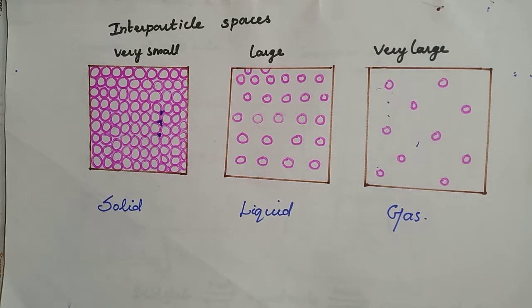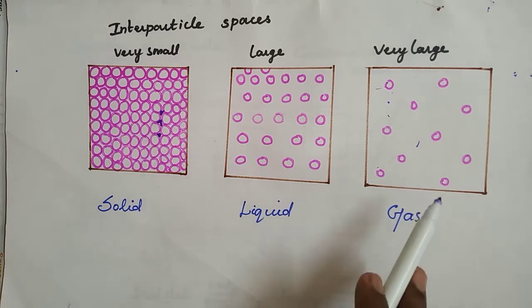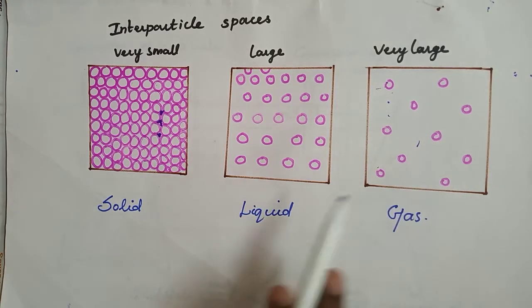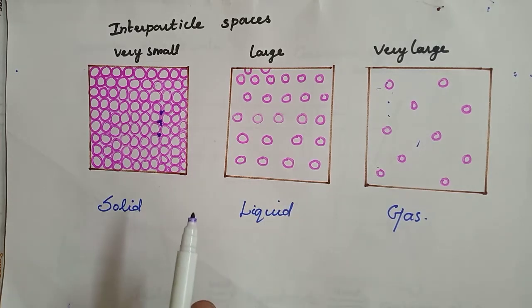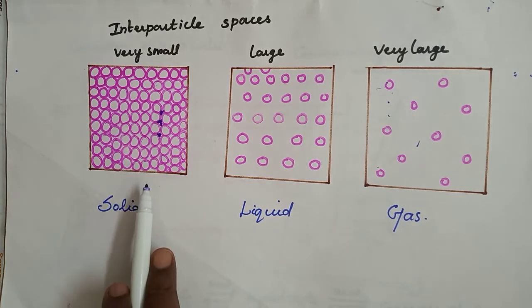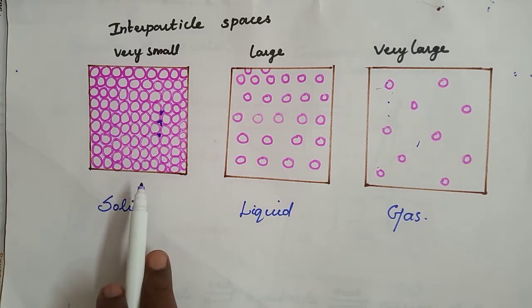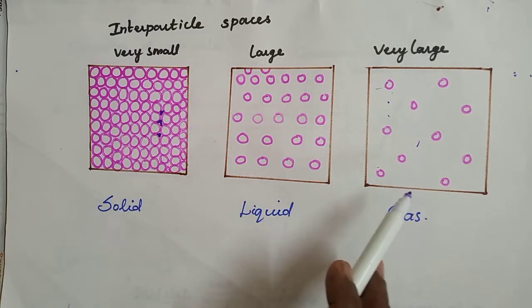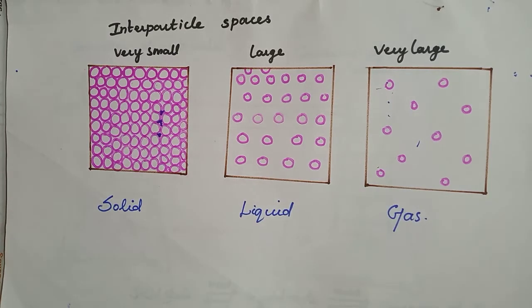The main thing here is interparticle spaces, and interparticle forces also. Interparticle spaces are very small in solids, a little larger in liquids compared to solids, and very large in gases compared to liquids. Interparticle forces are very strong in solids, which is why they are closely packed, weak in liquids, and very weak in gases. Don't confuse interparticle spaces and interparticle forces.